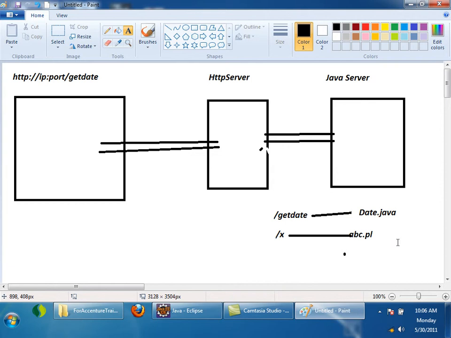Now let's assume that the company IBM has developed their own server, Accenture has developed their own server, and Apache has developed their own Java server. So there are three servers in the market: Accenture server, IBM server, Apache server. Now let's assume I am the client and I am using Accenture server.